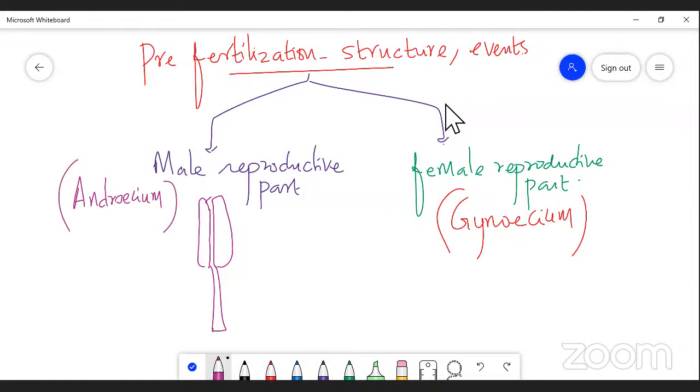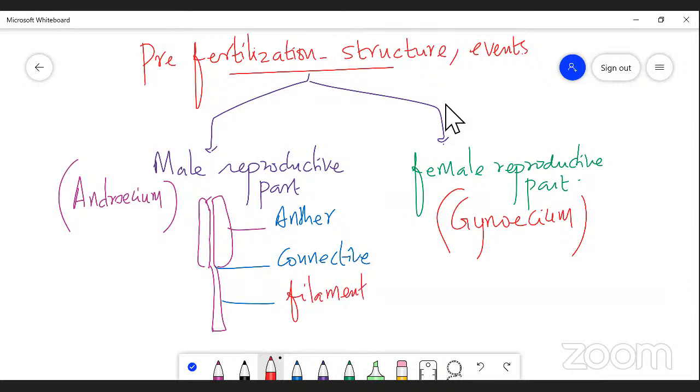The androecium is the male reproductive part that consists of the anther, followed by the connective tissue, and third, the stalk of the anther, called the filament. The filament is the stalk of the anther that carries the anther lobes. Both the anther and the filament are connected by a specialized tissue called the connective tissue.